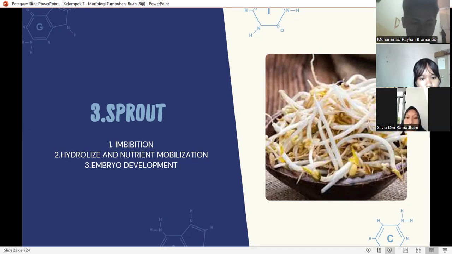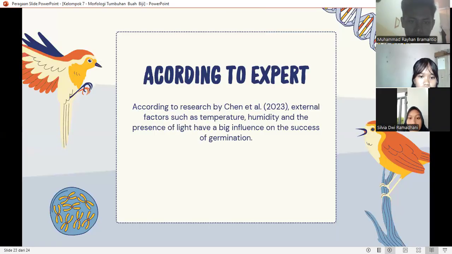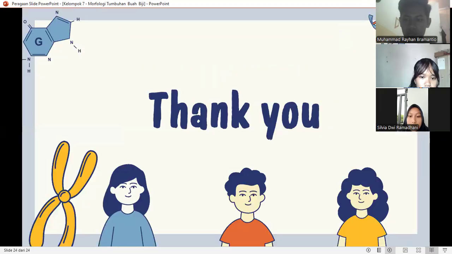Three, embryo development. The radicle emerges first from the testa, followed by the growth of the hypocotyl and epicotyl, which eventually form the first leaf. According to research by Chen et al. 2023, external factors such as temperature, humidity, and the presence of light have a big influence on the success of germination.